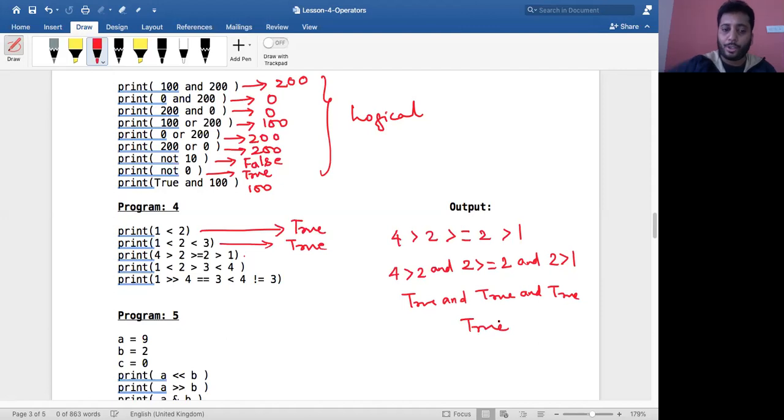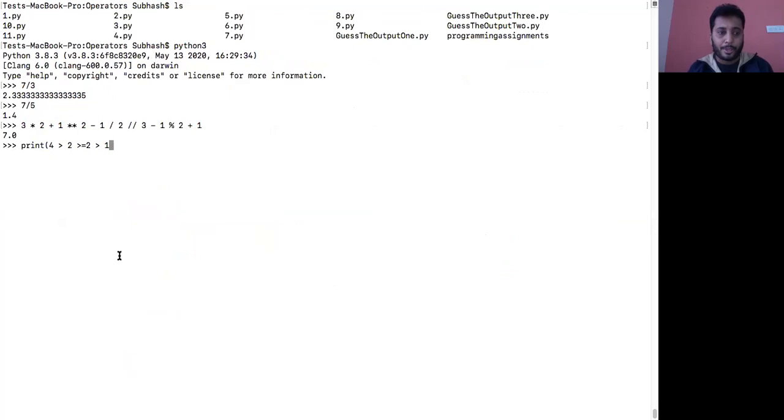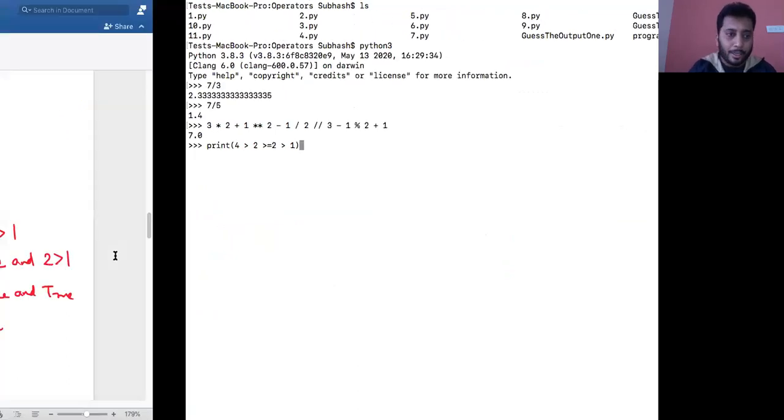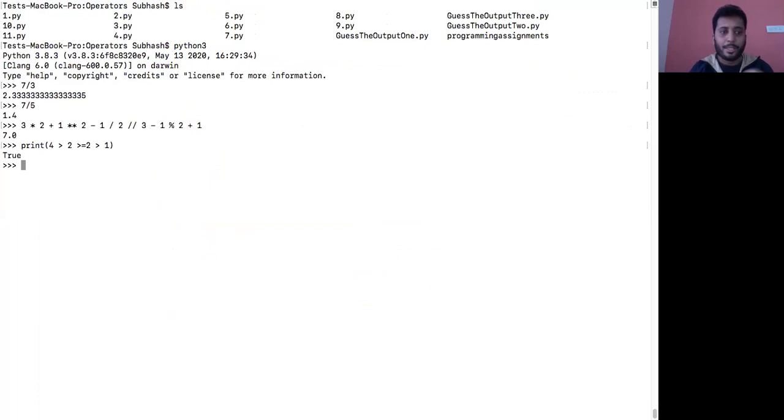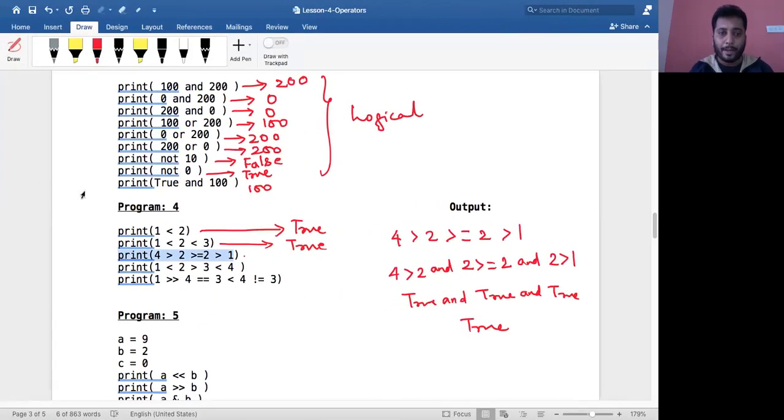Let me just execute this and show it to you so that you understand how this gets evaluated. I'm just copying this statement and running it on the Python interpreter. Did I copy correctly? Yes. So it says true. Let me take one expression from here and show you how it works.